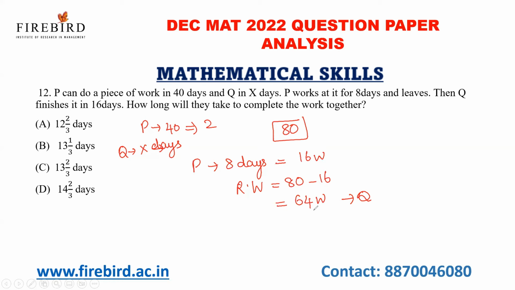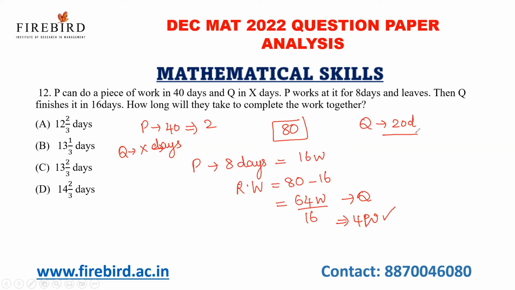Then in 1 day, 64 by 16 is what? 4 parts. Okay, 4 work will be done by Q in 1 day. To complete 80 works, Q will take 20 days.